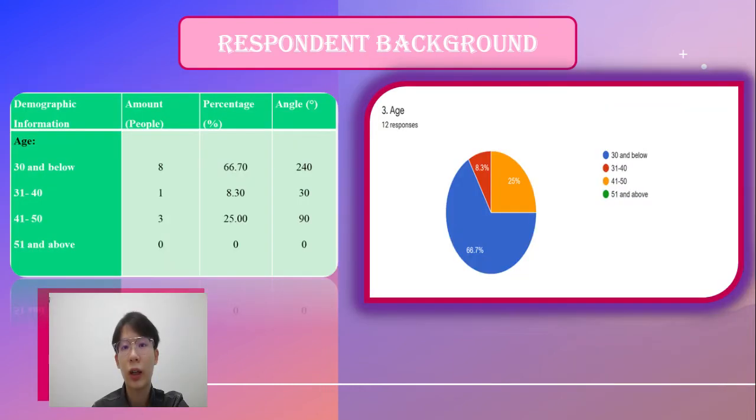Lastly is respondent background based on age. Based on this simple pie chart, there are 4 groups of respondents who are in the age of 30 and below, 31 to 40, 41 to 50, 51 and above. The majority of respondents are aged 30 and below, which are 8 respondents. 1 respondent is aged between 31 to 40, which is 8.30%, and 3 respondents are aged between 41 to 50, which is 25%. There are no respondents aged 51 and above.